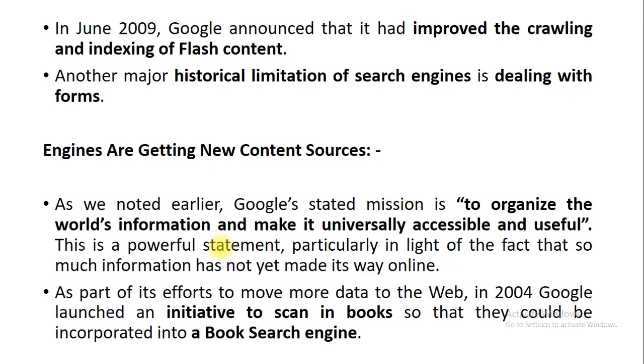So that is the mission of Google. They just need to organize the data and information and provide it to the people. But the mission is that it must be universally accessible, as well as useful in terms of the information.